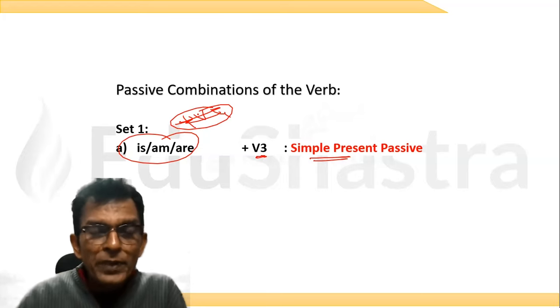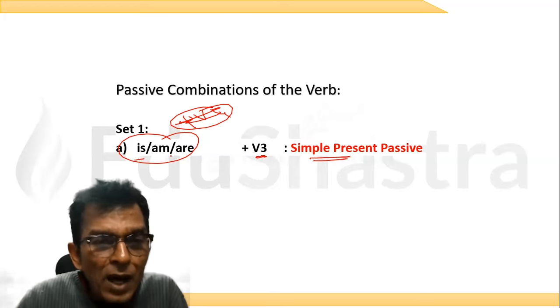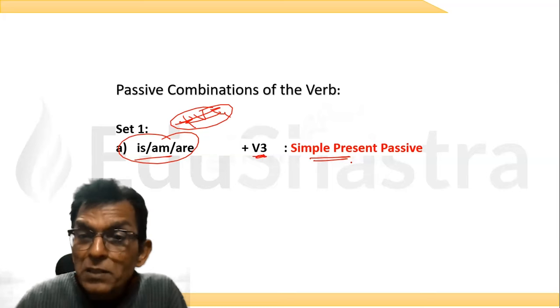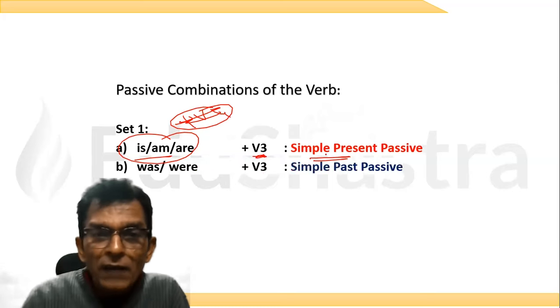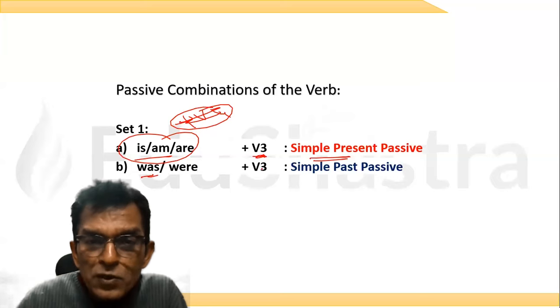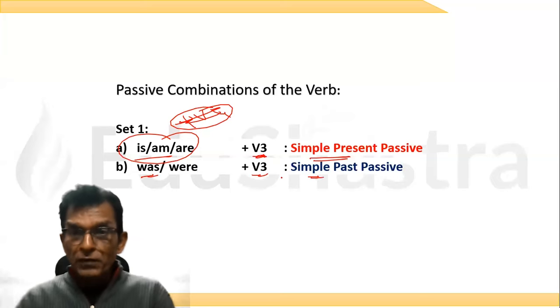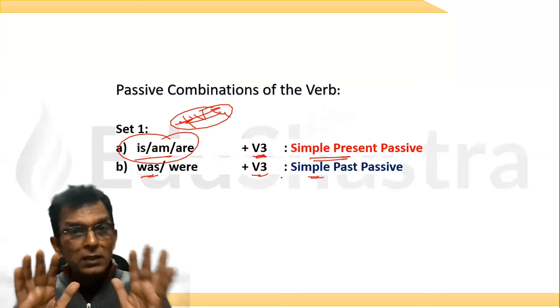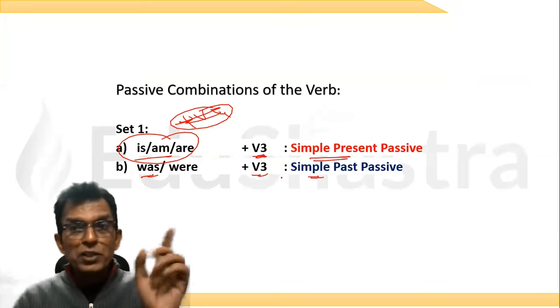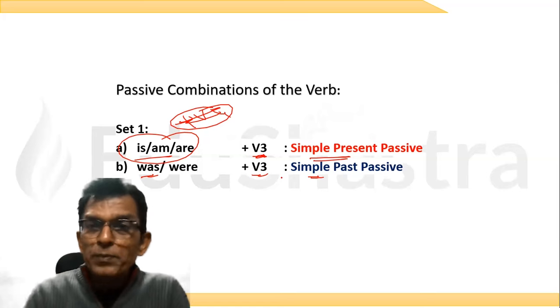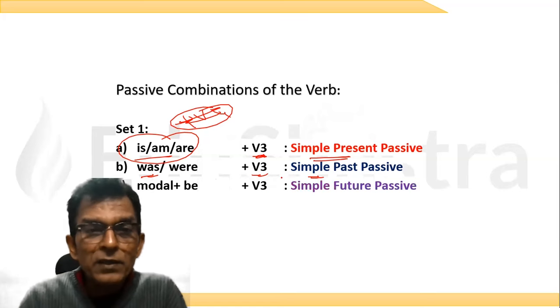Okay. So remember, when we write is-am-are plus V3, it is simple present passive. And when we write was-were plus V3, it is simple past passive. I'll share the PPT with you. Please learn these combinations by rote. Was-were plus V3 is simple past passive.